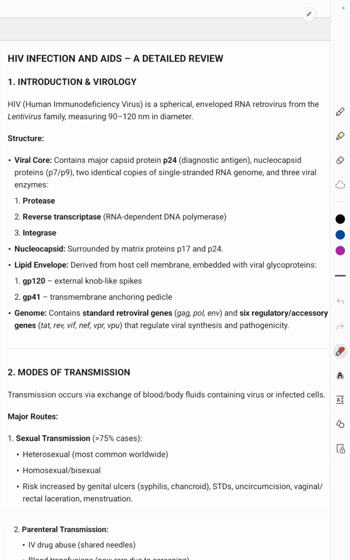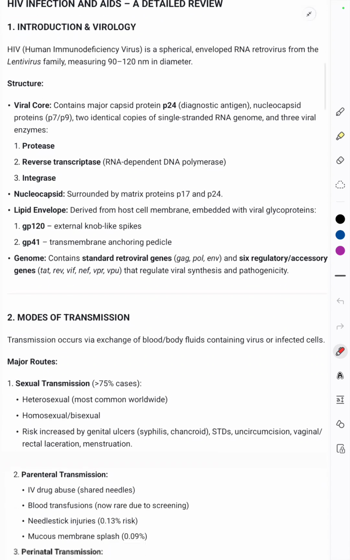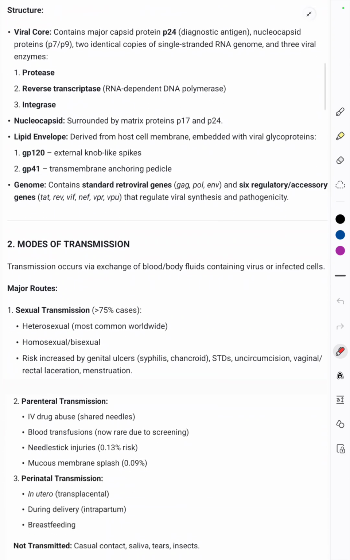Then the viral core consists of the major capsid protein, that is p24, which is a diagnostic antigen, and nucleocapsid proteins. Then there are 2 identical copies of single-stranded RNA and 3 viral enzymes. The 3 viral enzymes are RIP, that is reverse transcriptase, integrase, and protease. Reverse transcriptase is an RNA-dependent DNA polymerase. Then the nucleocapsid consists of p17, p24, matrix p17. A lipid envelope is there outside it, and it consists of the glycoproteins gp120 and gp41.